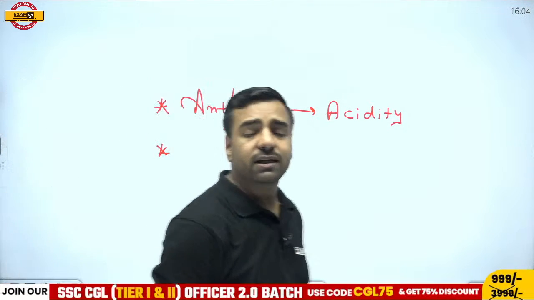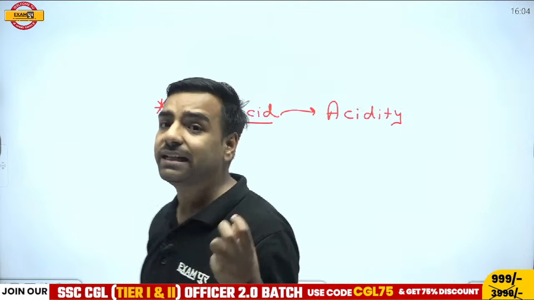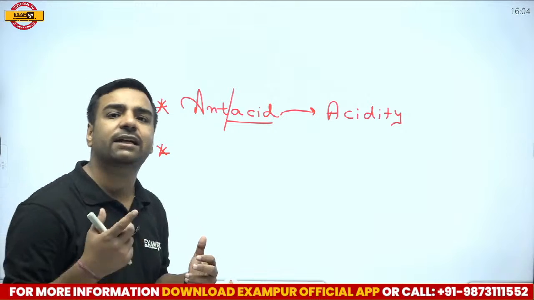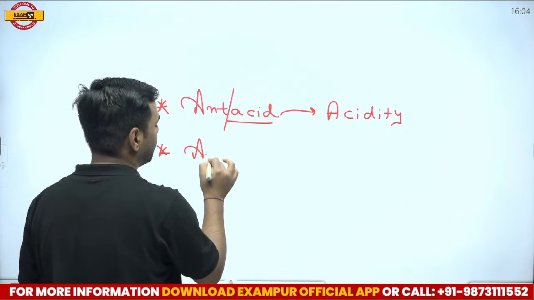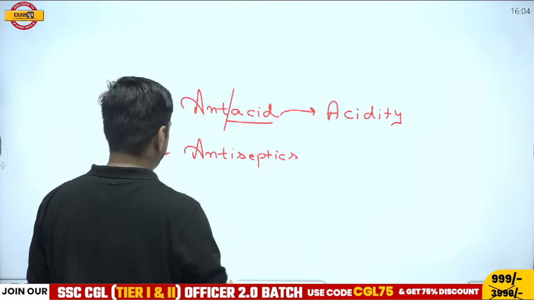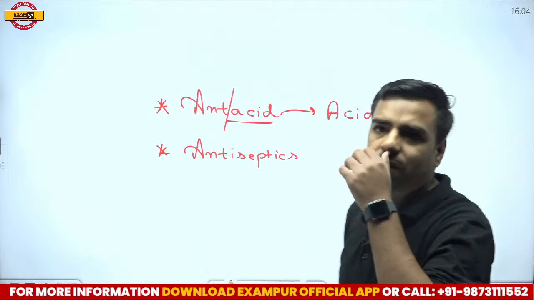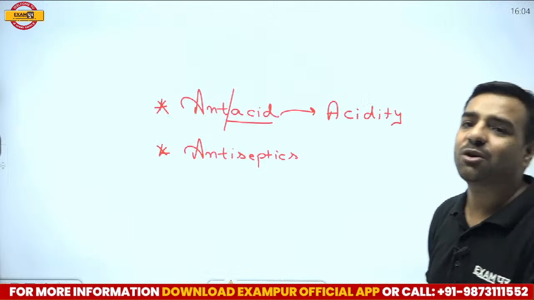Now, if I talk about other medicines, you can talk about antiseptics, which are helpful in killing microbes, where you can talk about Dettol and all. So I'll write here: antiseptics or antibiotics, right? So all these things were important. Let's move forward now. Yes, you can talk about milk of magnesia.